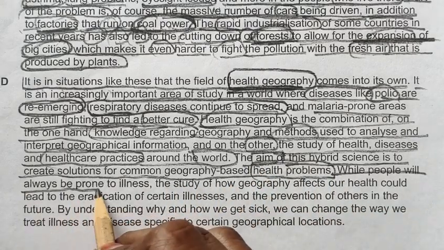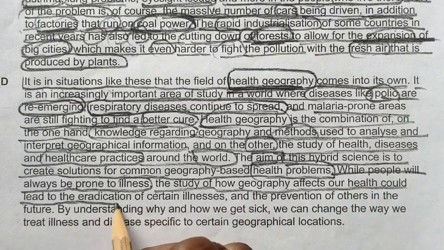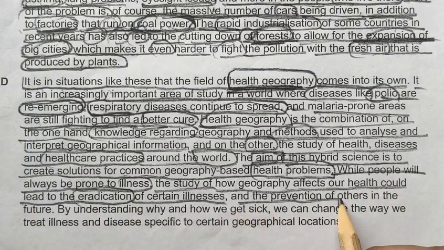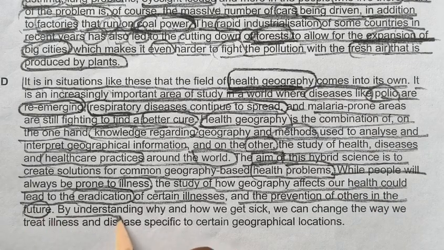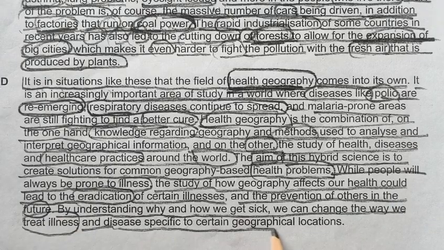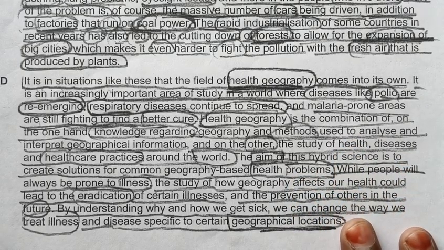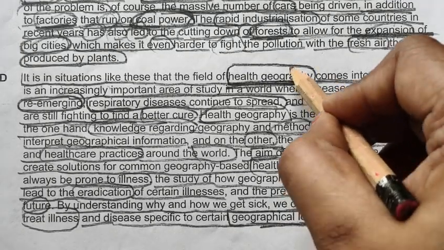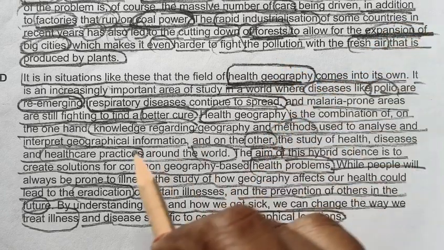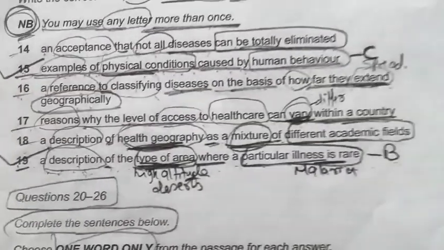While people will always be prone to illness, the study of how geography affects our health would lead to the eradication of certain illness and the prevention of others in the future. By understanding why and how we get sick, we can change the way we treat illness and diseases specific to certain geographical locations. So in this we have seen so many things regarding health geography, health practices, and geographical locations. So now let's see whether we are getting our answers or not.